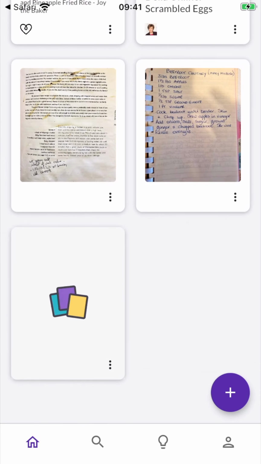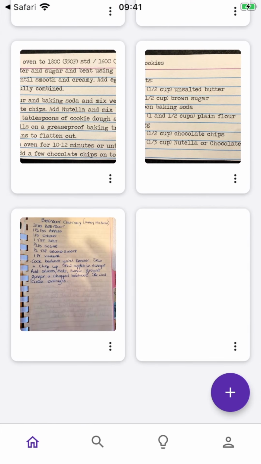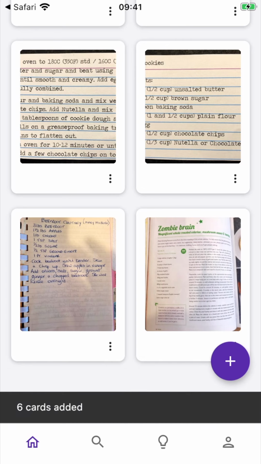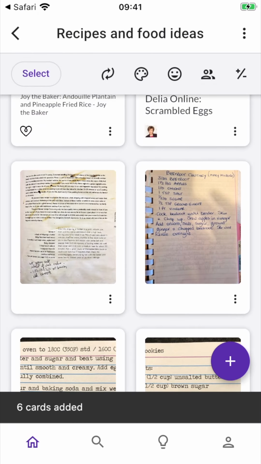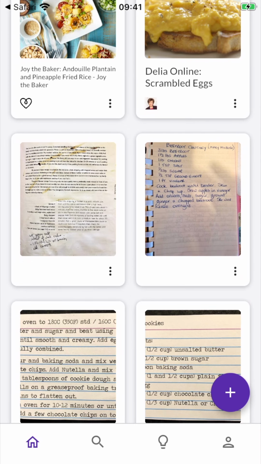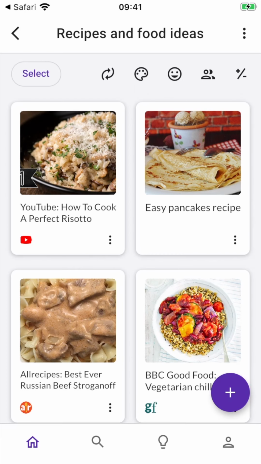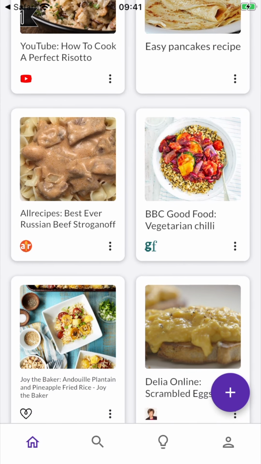I'm just going to speed this part up, but when you're uploading images like this, don't worry, you don't have to stay on the same screen. It all happens in the background, so you can carry on using your phone as normal. So as you can see, it's really easy to quickly fill a box full of cards and end up with something that looks really visual like this.